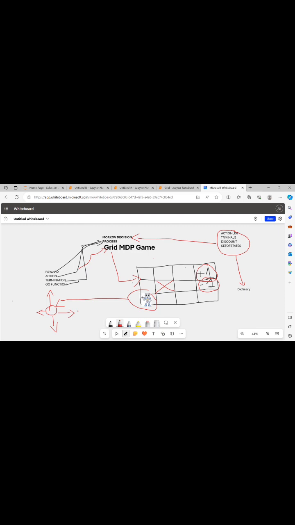Opponent means agent. They have an 80% probability that they will move in the expected direction. Expected direction means they move according to our expectation in the forward direction.